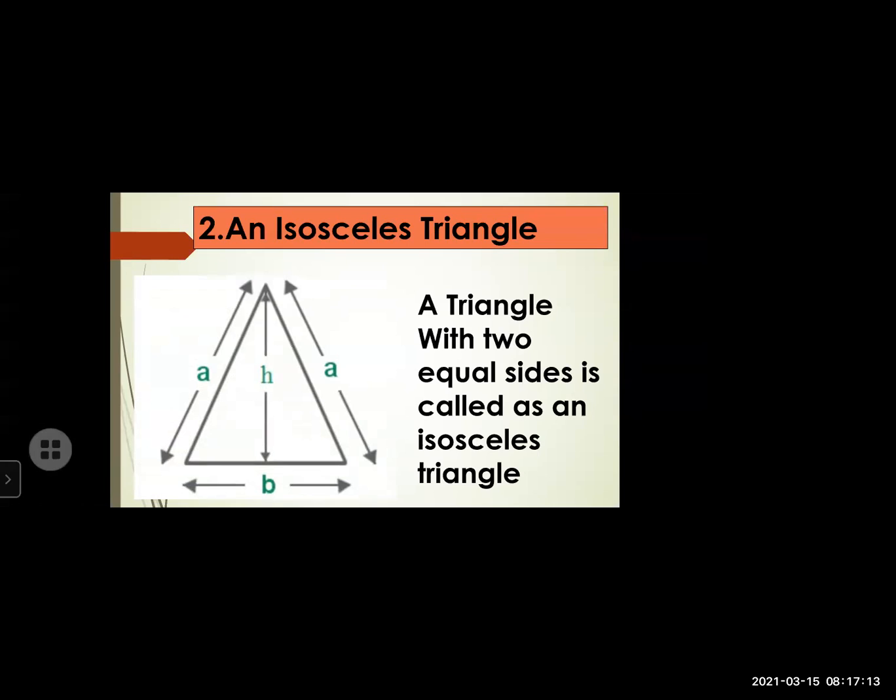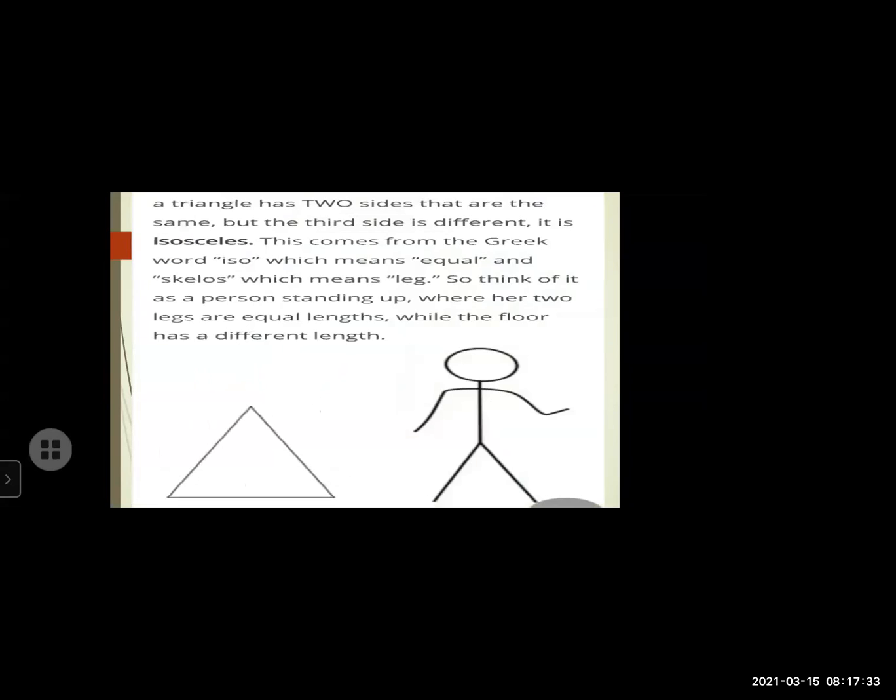That means the base is different. It is denoted by B. The base of the triangle is different, and both the sides of the triangle, as it is denoted by A, means these both sides are same. So in isosceles triangle, we get two sides same and one unequal side. Yeah, this is the difference. See, a triangle has two sides that are same, but the third side is different.